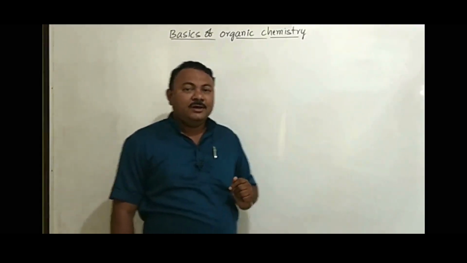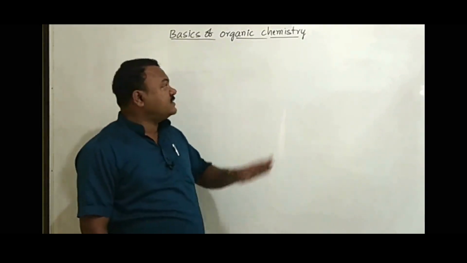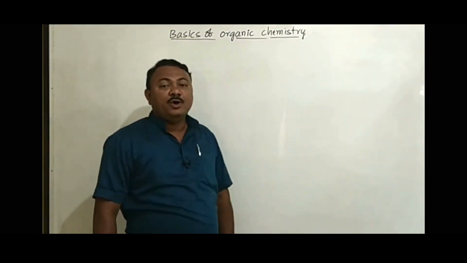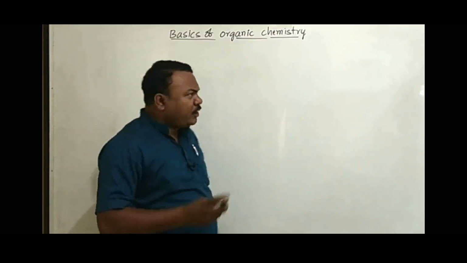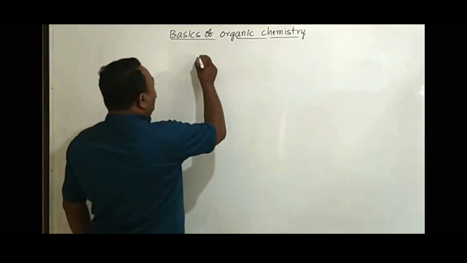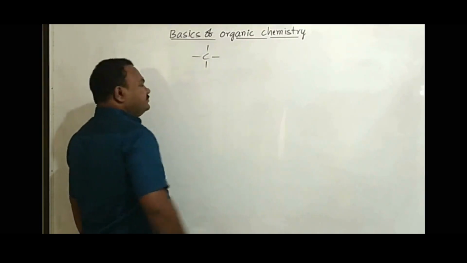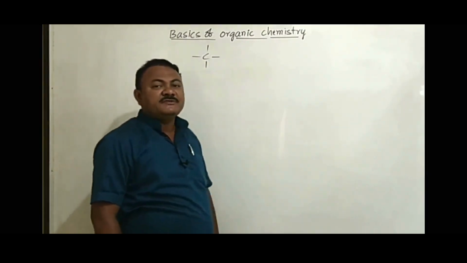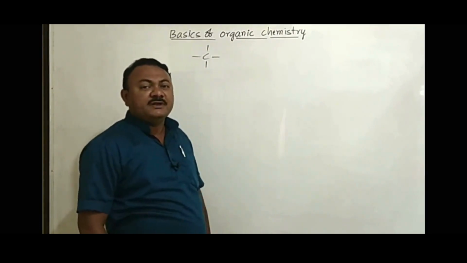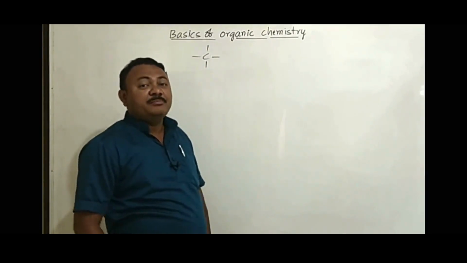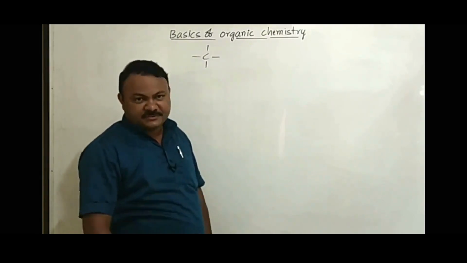Okay. So before we start 12th organic chemistry, we are going to take 1 or 2 sessions on basics of organic chemistry. What organic chemistry actually is? Organic chemistry is a branch which is all due to this element, carbon. Carbon chemistry, study of carbon compounds, everything is there in organic chemistry. So it's a branch of chemistry which deals with the carbon compounds.